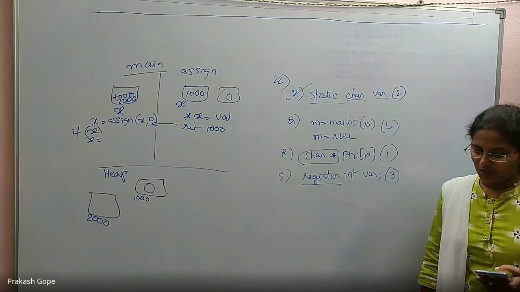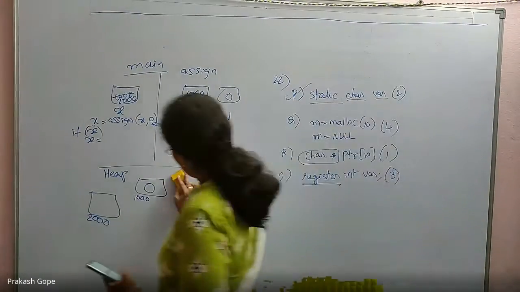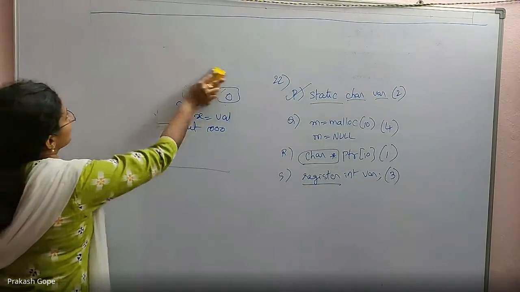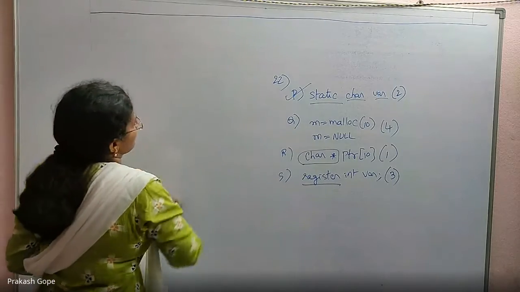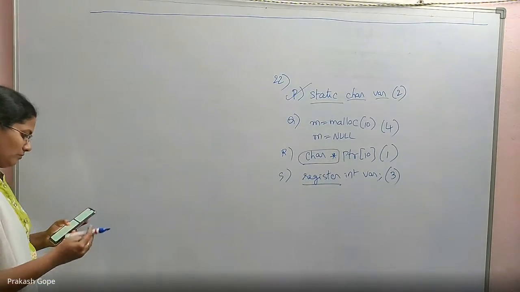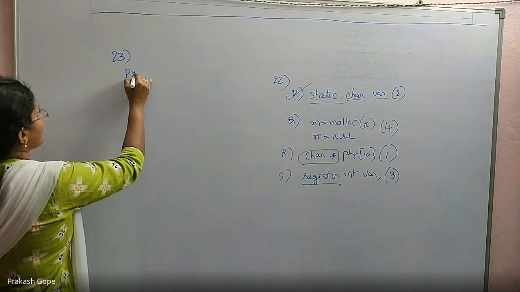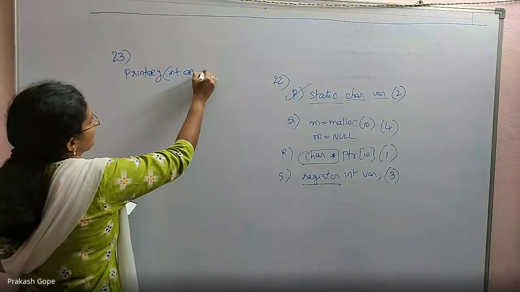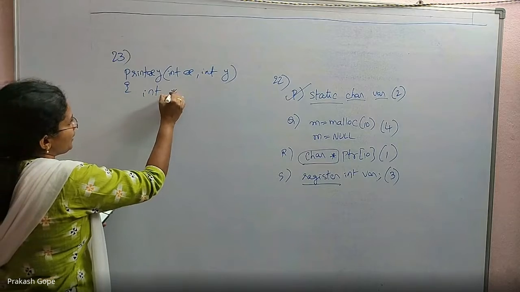Question number 23. This is print xy. There is int x, y, int star ptr.